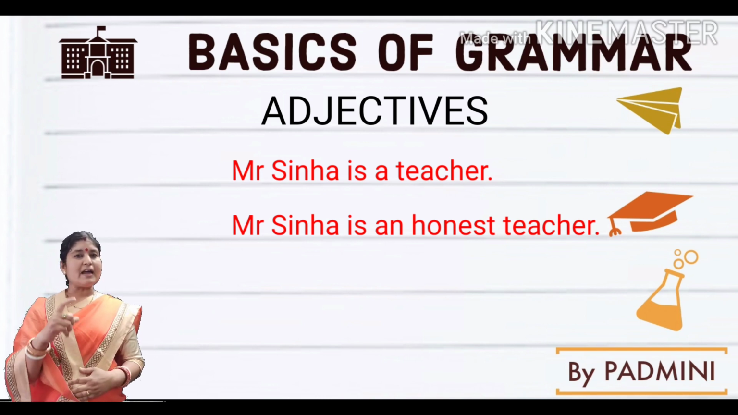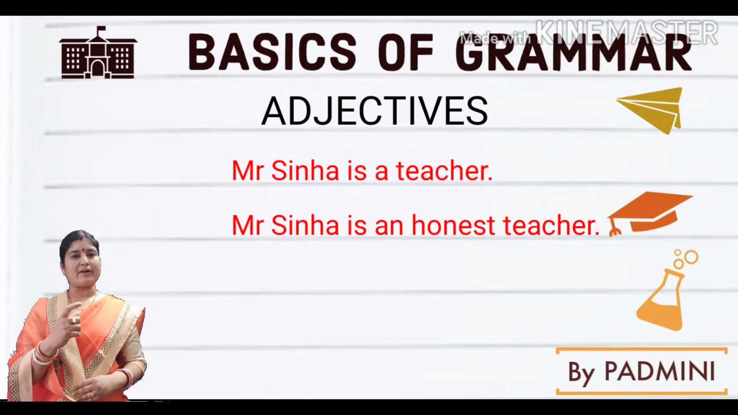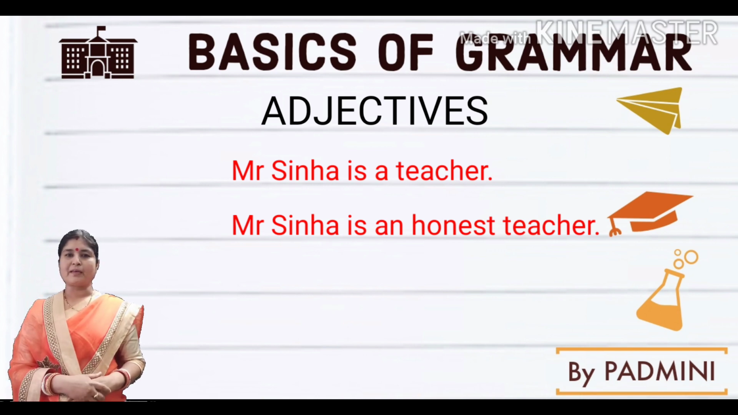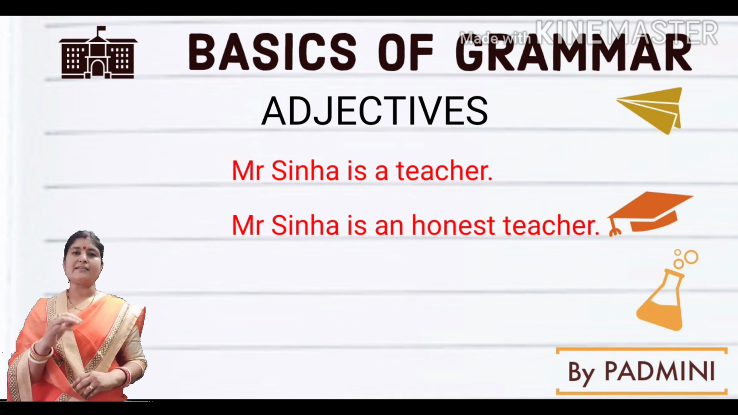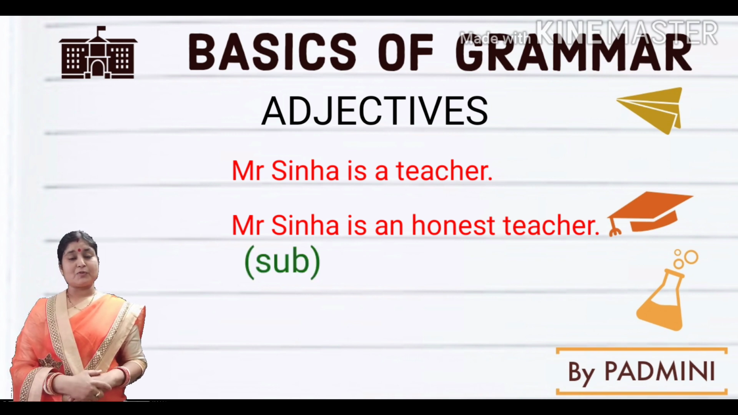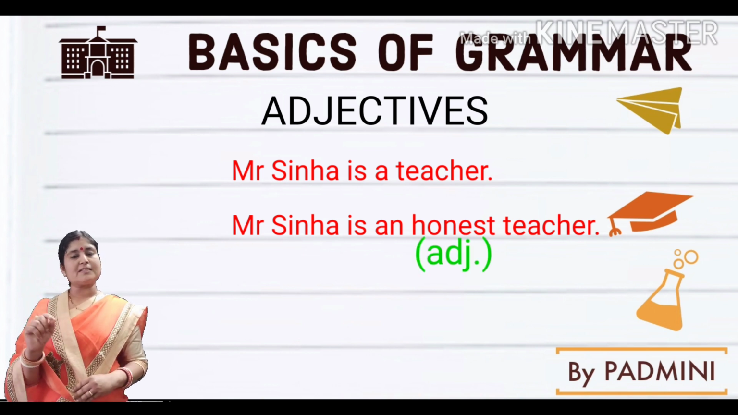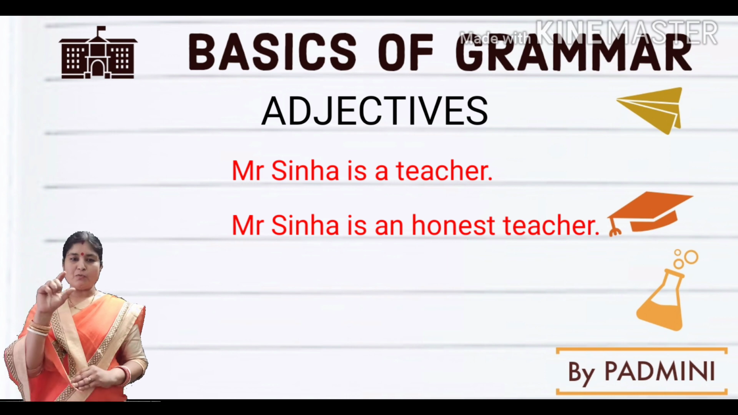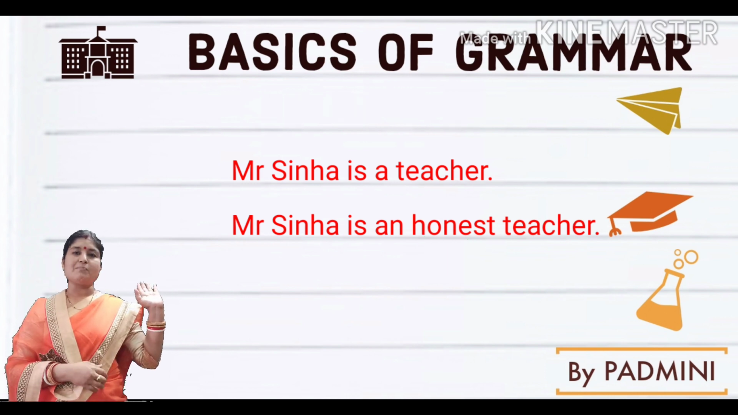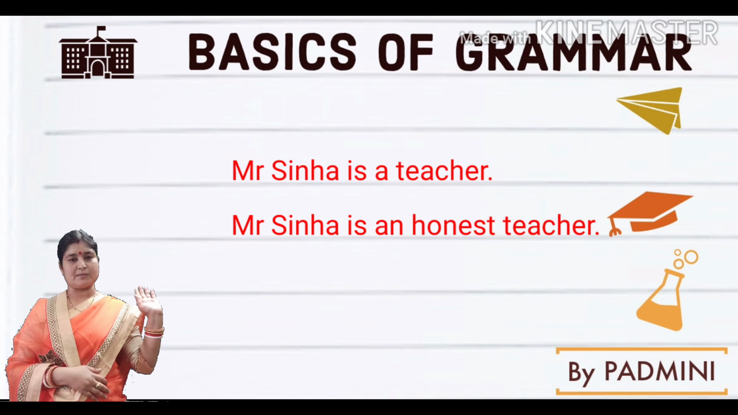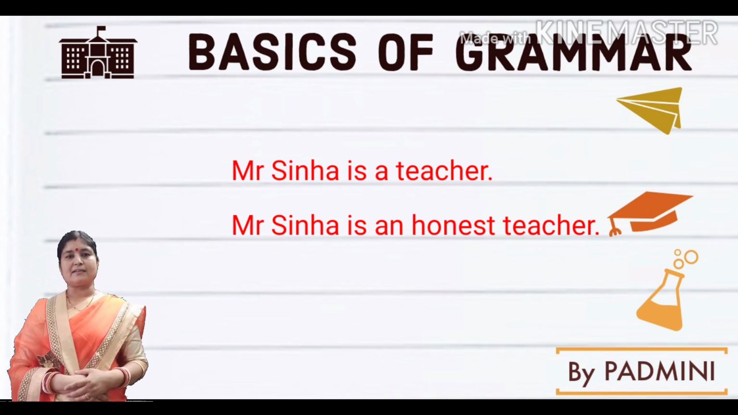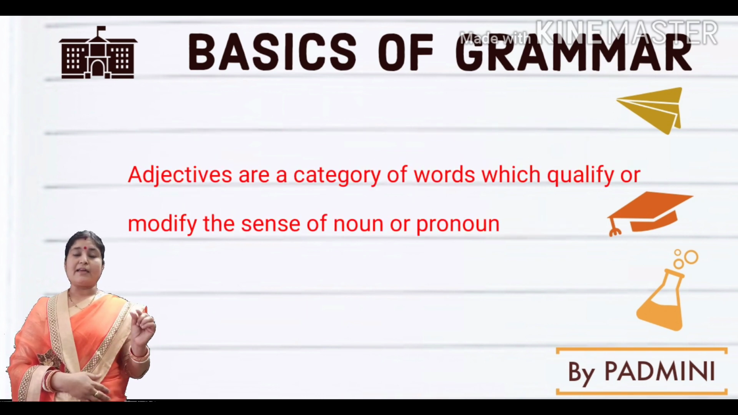When I added this word honest, it qualifies Mr. Sinha. In this sentence, Mr. Sinha is the subject. So what kind of person is Mr. Sinha? Mr. Sinha is an honest teacher. So the word honest qualifies Mr. Sinha. From this example, we can understand that adjectives are a category of words which qualify or modify the sense of noun and pronoun.